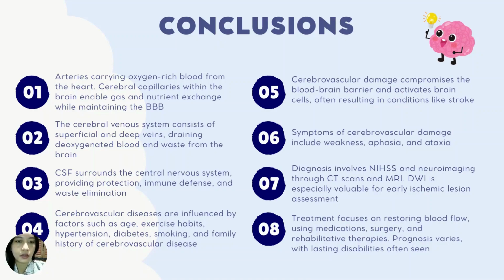Cerebrovascular damage disrupts blood flow, causing conditions like stroke. Symptoms of cerebrovascular damage include weakness, aphasia, and ataxia. Diagnosis involves the National Institutes of Health Stroke Scale and neuroimaging through CT scans and MRI. Diffusion-weighted imaging is especially valuable for early ischemic lesion assessment. Cerebrovascular damage in the brain leads to severe consequences like stroke. It can result in varying levels of disability, requiring physical therapy. Treatment focuses on restoring blood flow using medication, surgery, and rehabilitative therapy. Prognosis varies with lasting disability often seen.